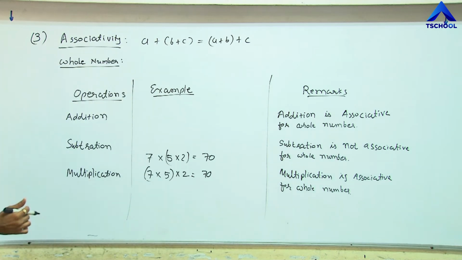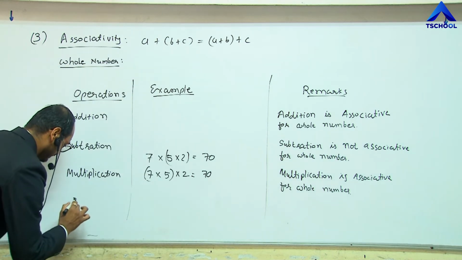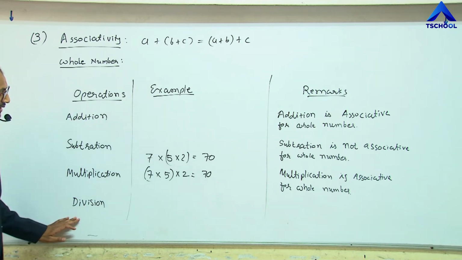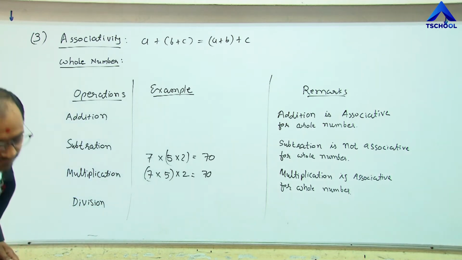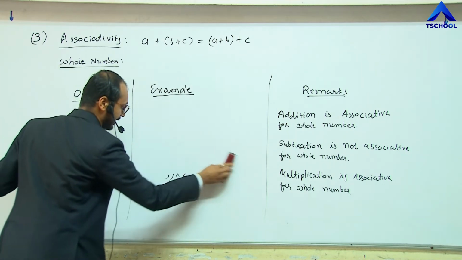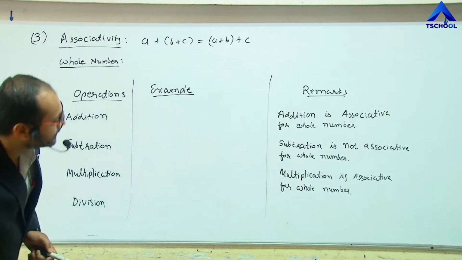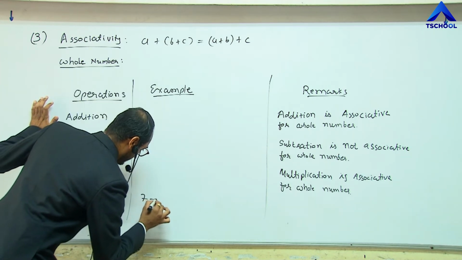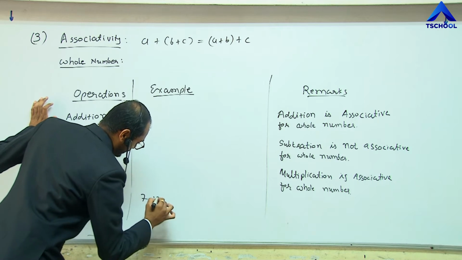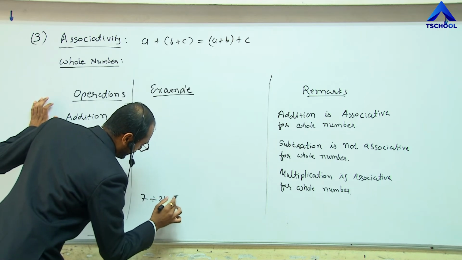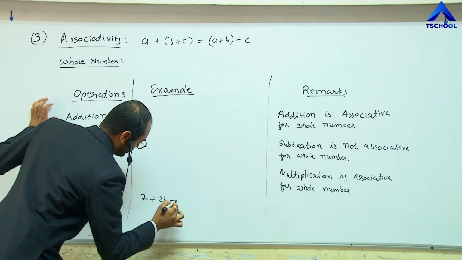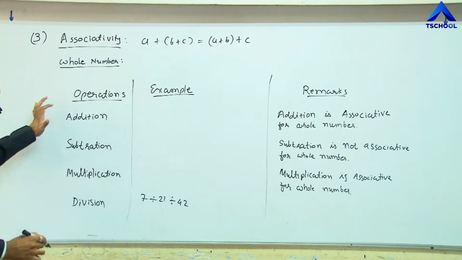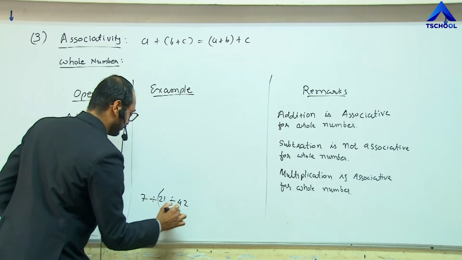Now the last operation is division. For the division process, let us take an example of division: 7 divided by 21 divided by 42. And let me group these two first.